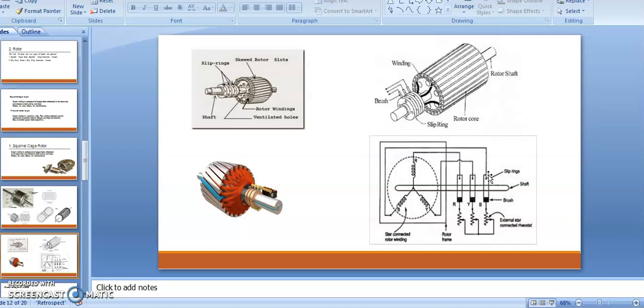As I said, the squirrel cage induction motor doesn't have any type of winding, it has only the rotor bars. But the slip ring induction motor has the rotor winding. स्क्विरल केज मध्ये कुठल्याही प्रकारचं रोटर वाइंडिंग नसते, बट स्लिप रिंग इंडक्शन मोटर मध्ये we are providing the separate rotor winding. And this rotor winding, again I said, I'm connecting to the slip ring through the brushes, and by using this structure I can call this a slip ring induction motor. So this is a part of the construction of the induction motors.